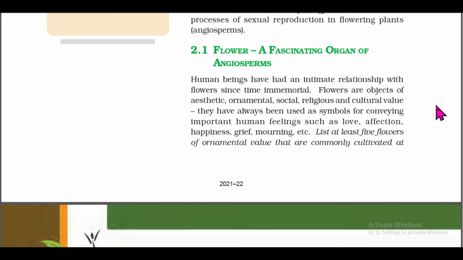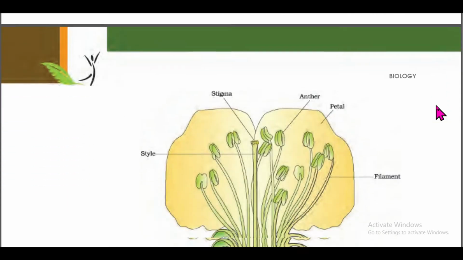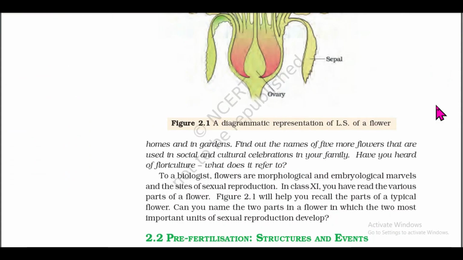List at least 5 flowers of ornamental value that are commonly cultivated at homes and in gardens. Find out the names of 5 more flowers that are used in social and cultural celebration in your family. Have you heard of floriculture? What does it refer to?